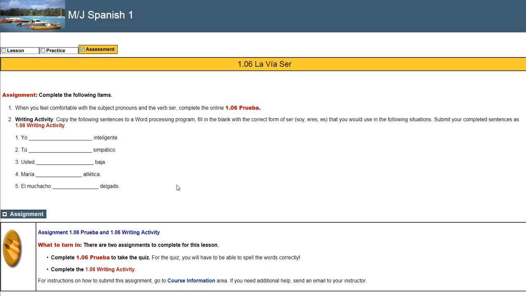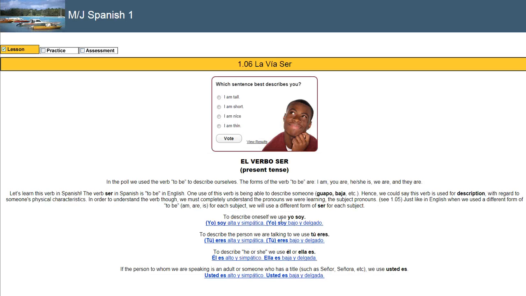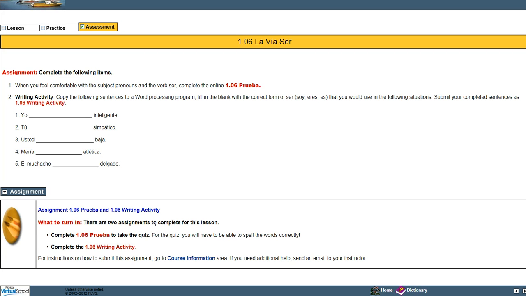You've got your assessment now. When you feel comfortable, you are going to take these subject pronouns, and all you're going to do is put the form of the verb ser that we just talked about. So remember, we talked about yo. If you don't remember what it is, you go back to the lesson and you look down here. You see yo, so it would be soy. That's what you would put in the blank. You'd write yo soy inteligente. Do that for the next 4 and you are ready to go. Study it and take the quiz and you will be done.